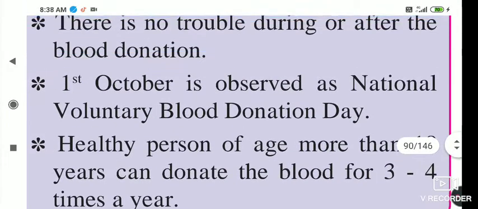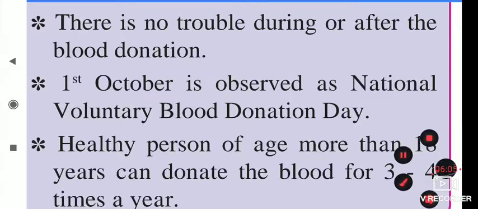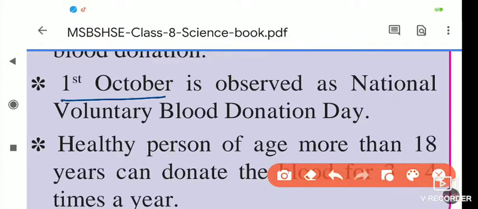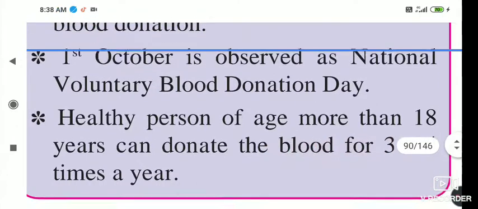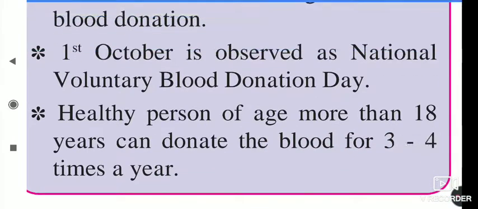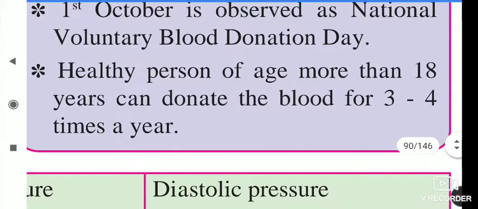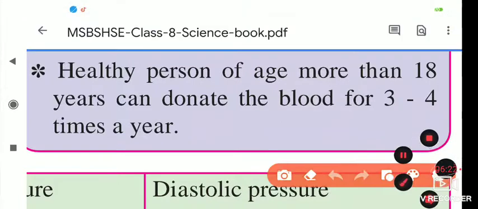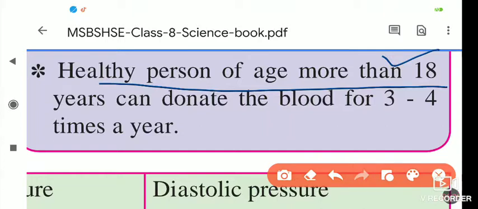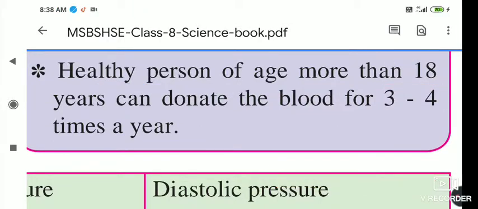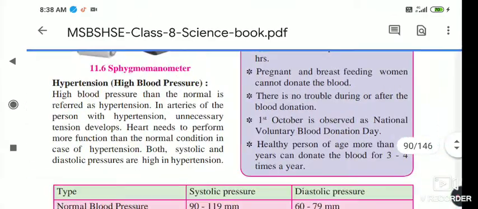Next, 1st October is observed as National Voluntary Blood Donation Day. Just as there are different days like Environment Day and AIDS Day, the Voluntary Blood Donation Day is 1st October. Next, a healthy person whose age is more than 18 can donate blood 3 to 4 times in a year. Yearly, 3 to 4 times he can donate blood.